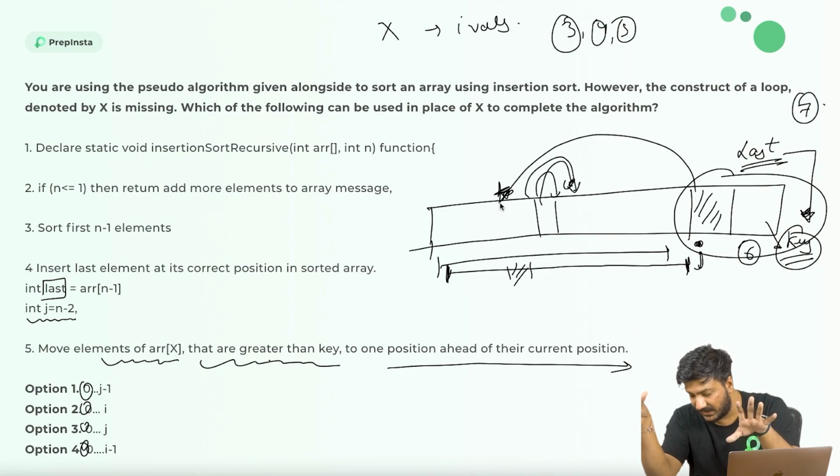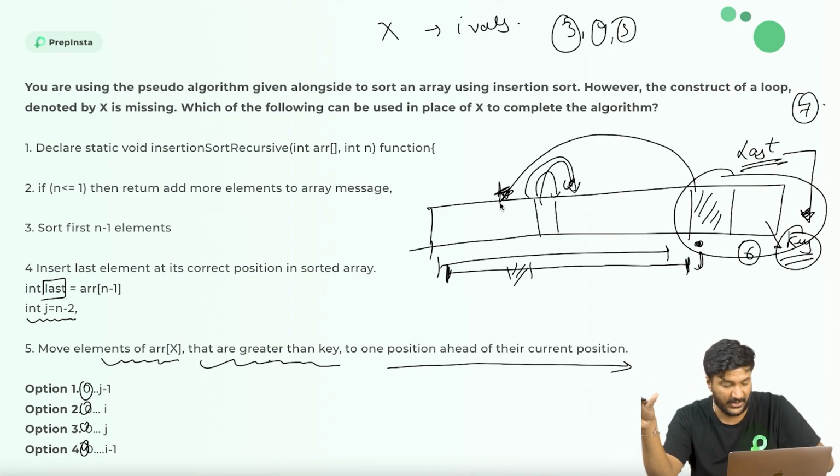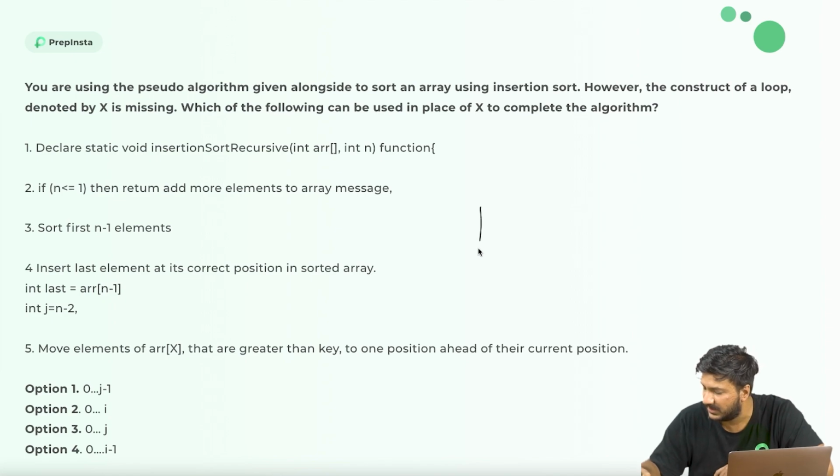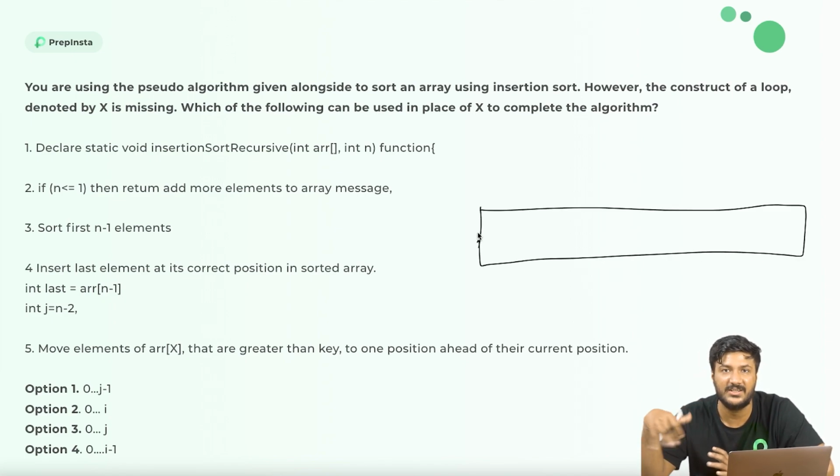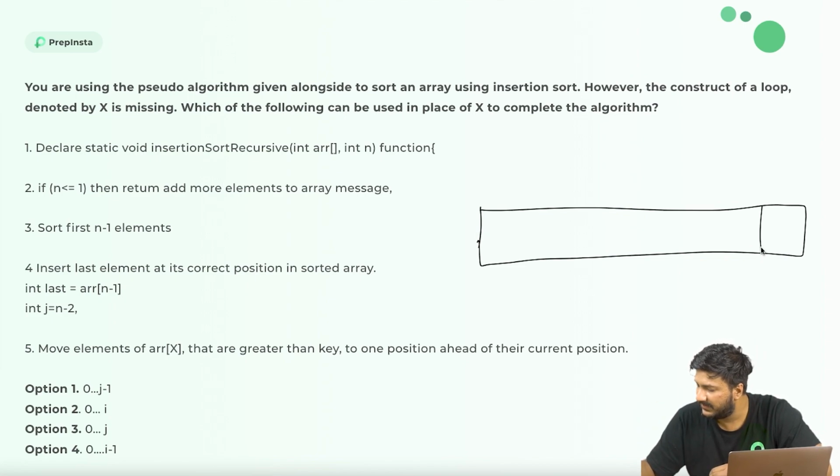Ideally, what I would have done here is look at the question and try to make some sense of it, because if the question is wrong, what will you be doing? To be honest, if you don't understand the question, it's completely fine, because even I don't understand it. I've tried to explain why the question is wrong, because there's no sense coming from the algorithm they are describing. The only thing that we know here is that this is last, this is j, which is n minus 2. So these are the two things that we know.